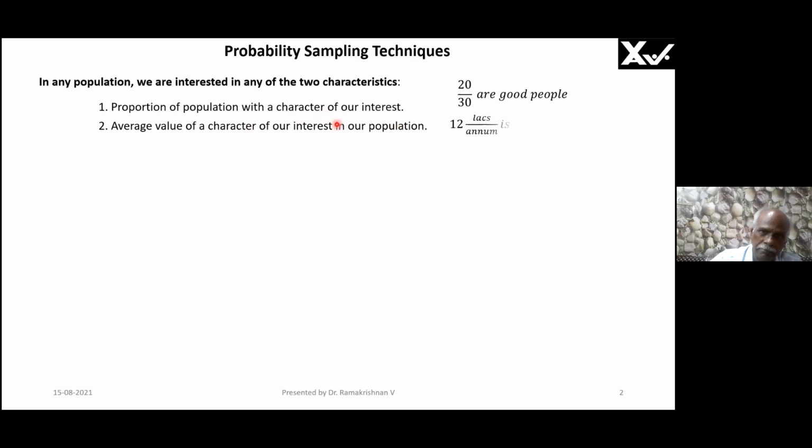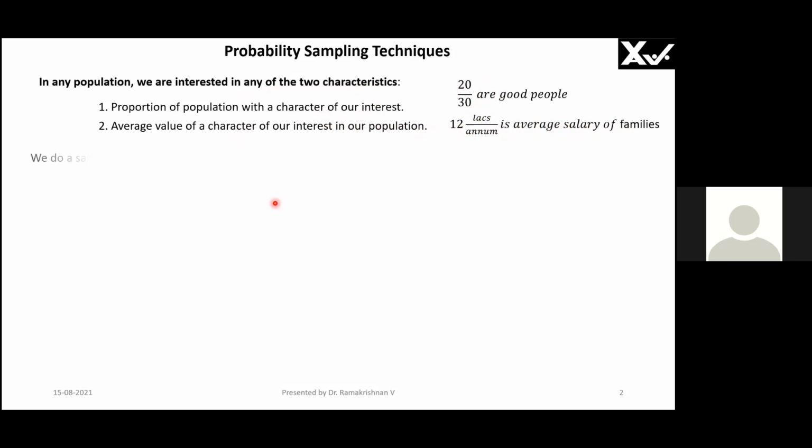Now you know what a character is. Salary is a character. Now 12 lakhs per annum is the average salary of families. So we have seen, we are interested only in two characteristics. The two characteristics are there and the examples are shown, also given numerically. Okay?